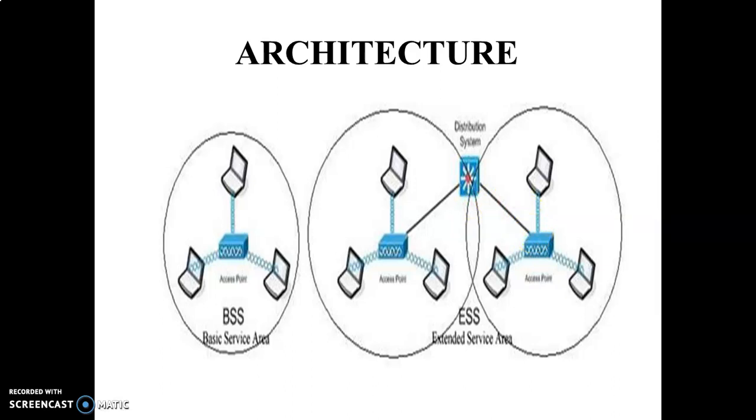So this is about the basic service set or basic service area, and this access point performs a bridging function, and it connects the multiple WLAN cells or channels and connects the WLAN cells to a wired enterprise LAN.